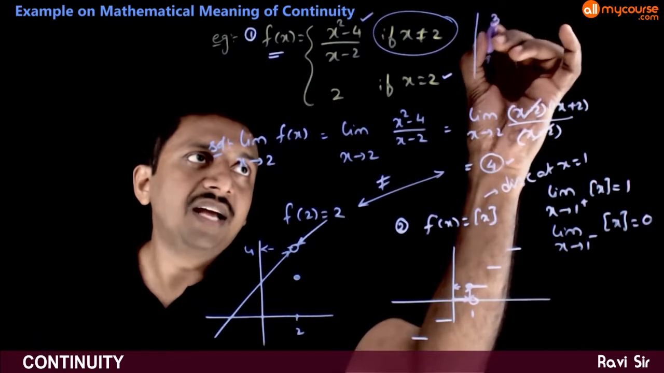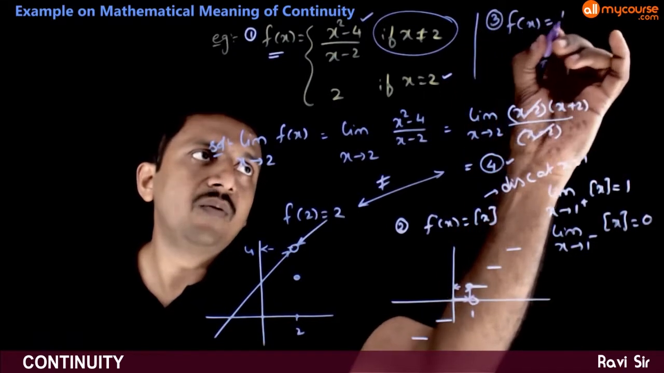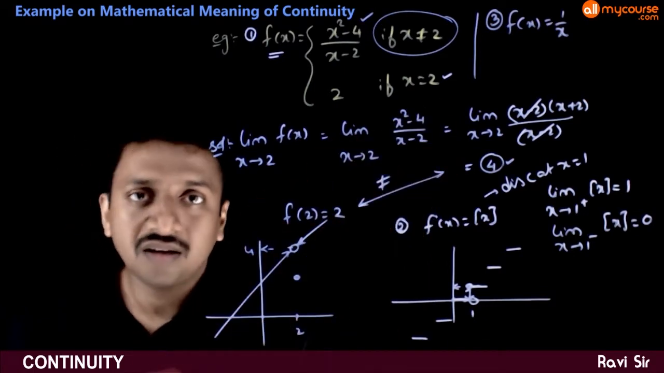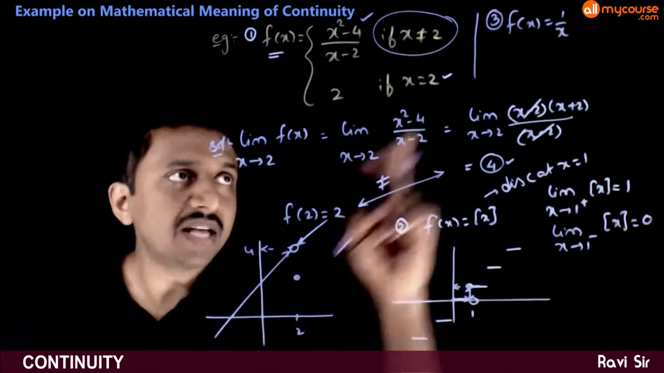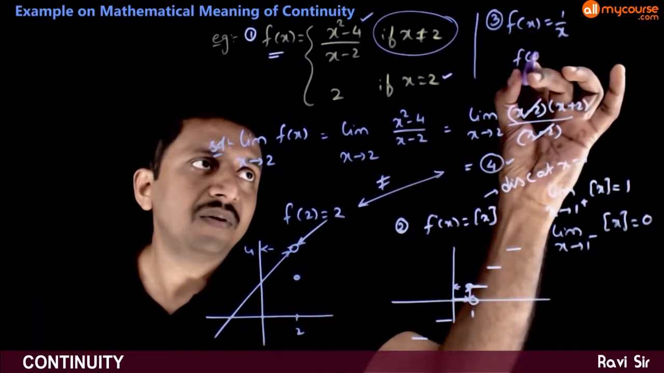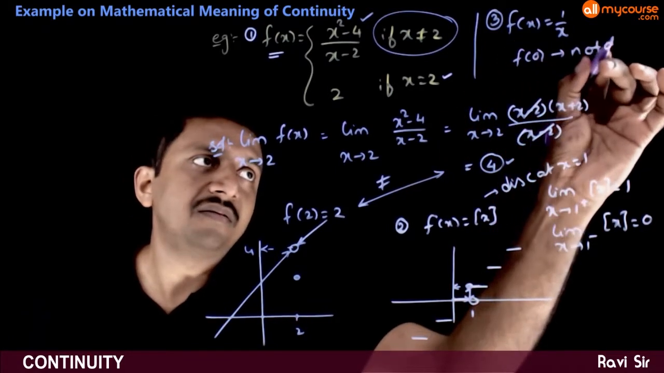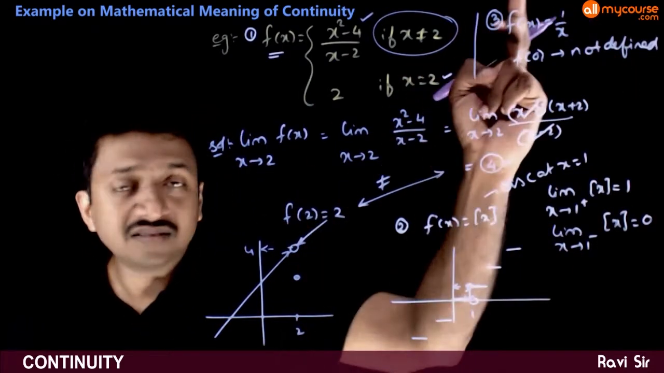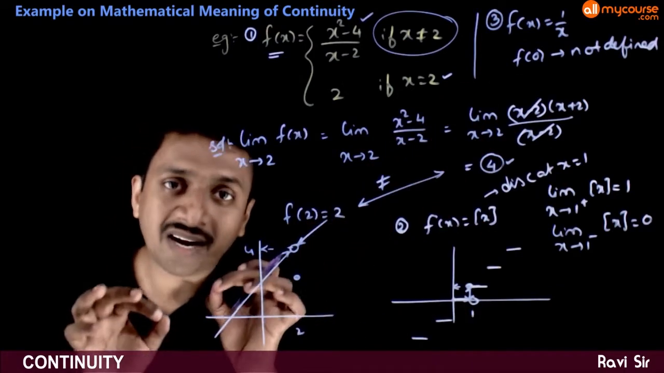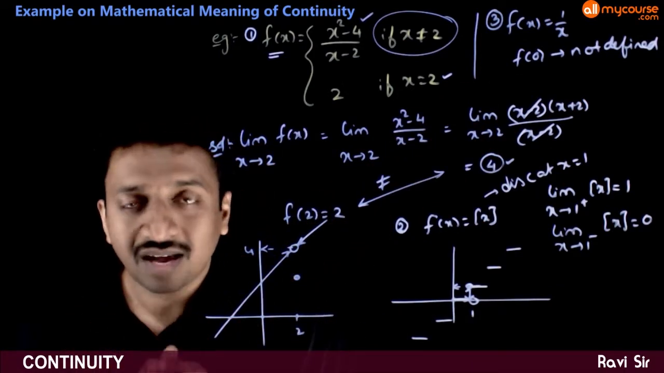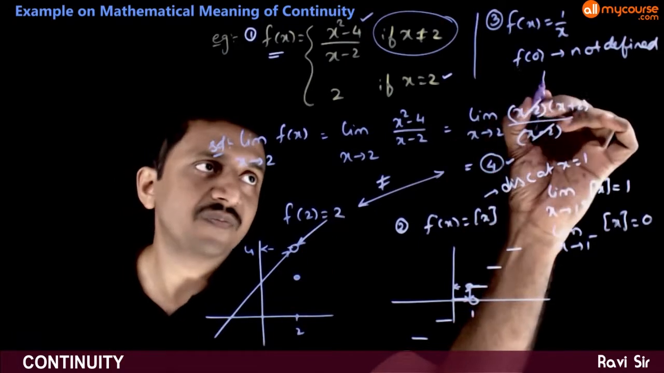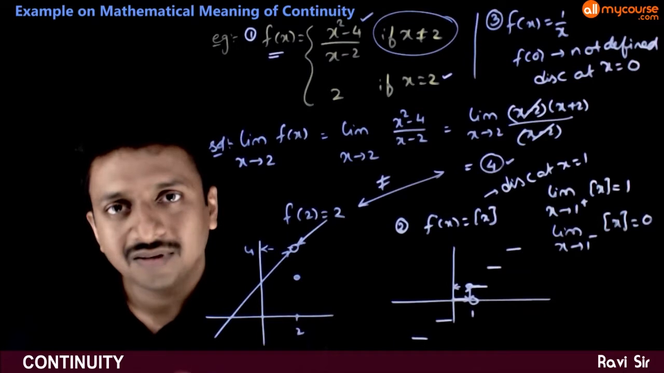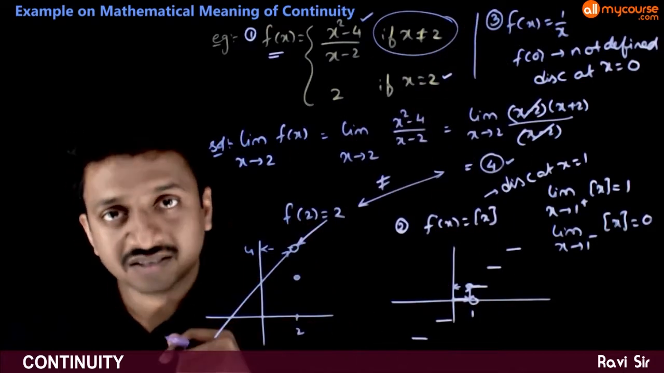And for example, if you take f of x is equal to 1 by x. So what about this function at x is equal to 0? So as you can very clearly see, f of 0 is not defined, because f of 0 is 1 by 0, which is not defined. Hence, if a function is not defined at any specific value of x, at that point the function is discontinuous. Discontinuous at x is equal to 0. That means if the function is not defined, it is discontinuous.